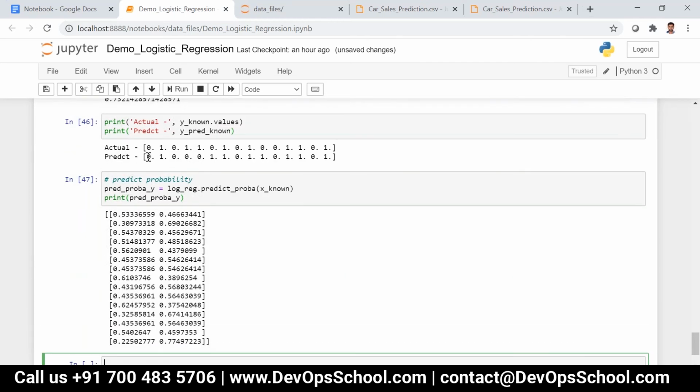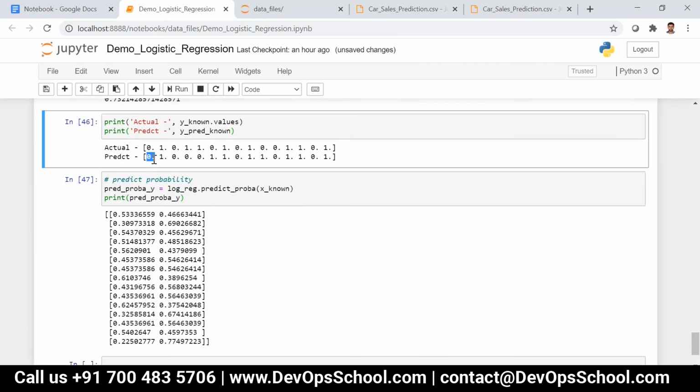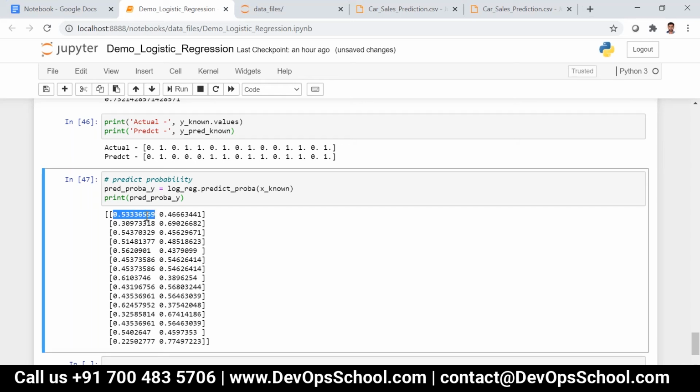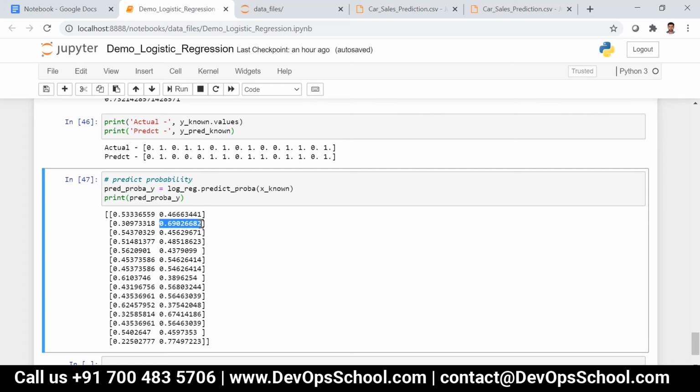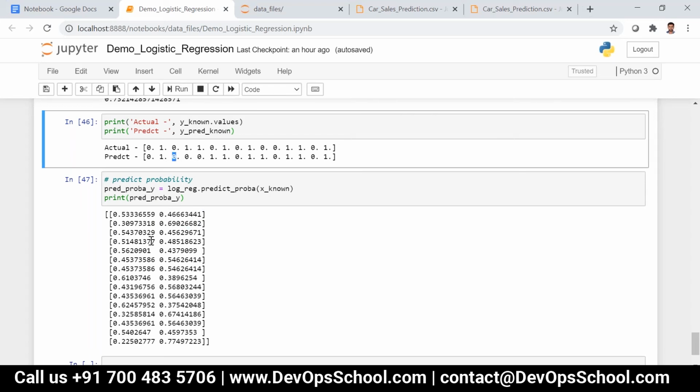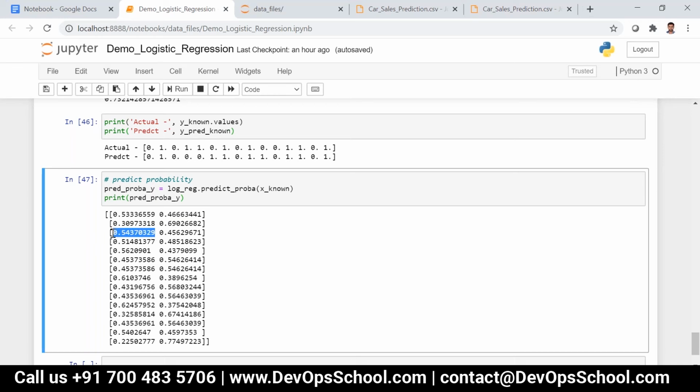So what is the first one? It is 0. You can see at the 0th index it has the maximum, that is 0.53. And what is the second one? It is 1, right? You can see at index 1 the maximum value. The third one is 0, so at index 0 it is highest.